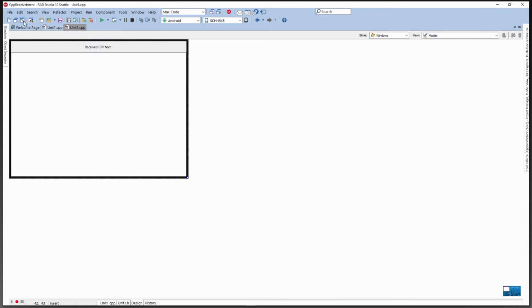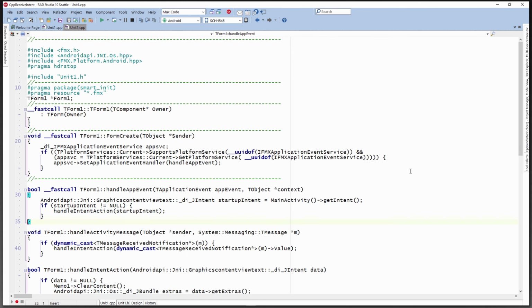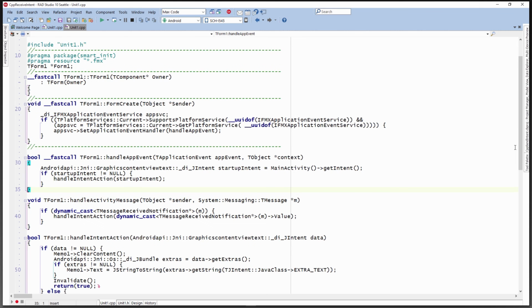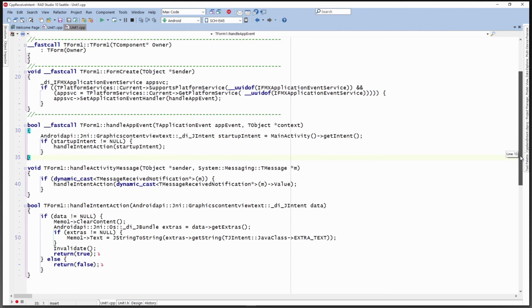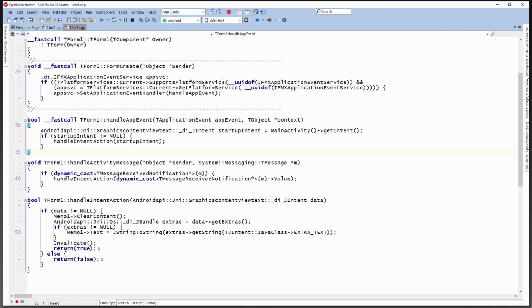And then over on the receiver side, we have some code in the form create. What the form create is doing is seeing if there's an application event service, and if there is, it's setting up an event handler to handle the startup so that when the application starts up, it can look to see what intent it was started with. If a particular intent was provided, it can handle that intent action.